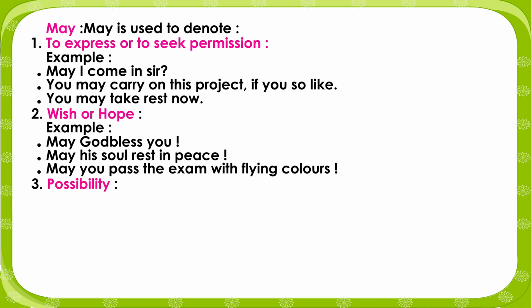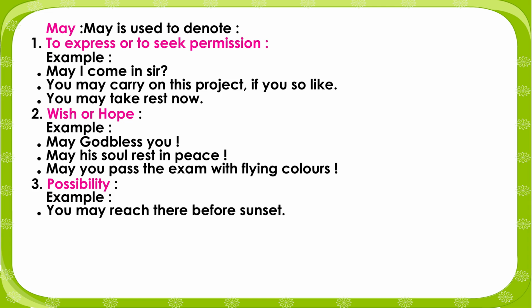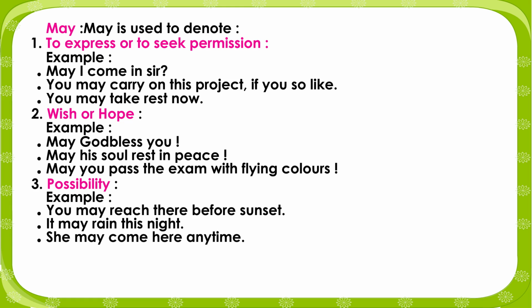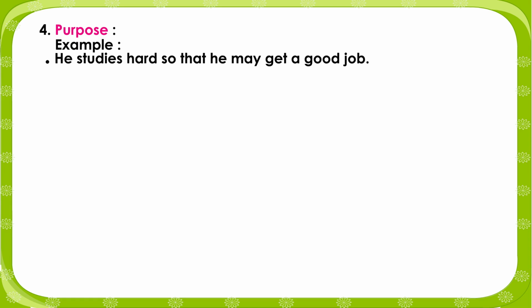3. Possibility. Example: you may reach there before sunset. It may rain this night. She may come here anytime. 4. Purpose. Example: he studies hard so that he may get a good job. We eat that we may live.